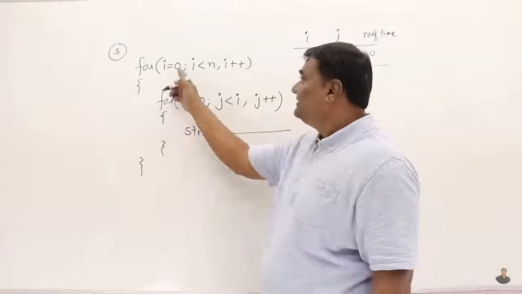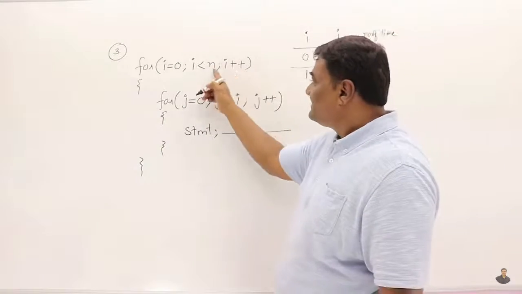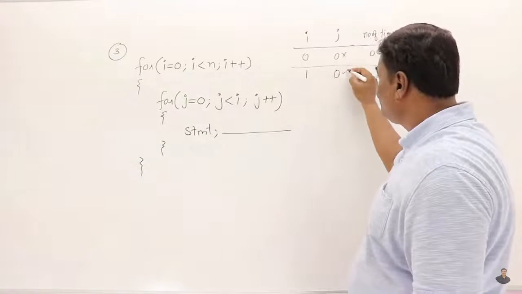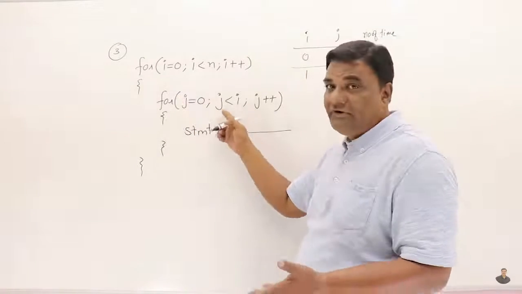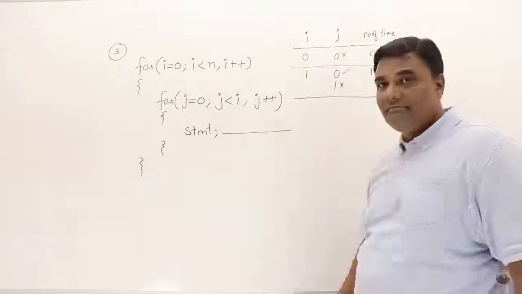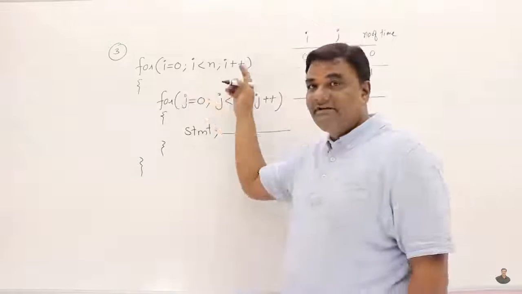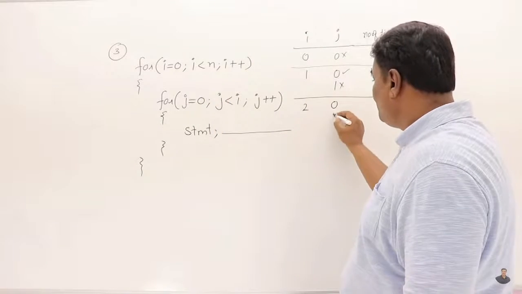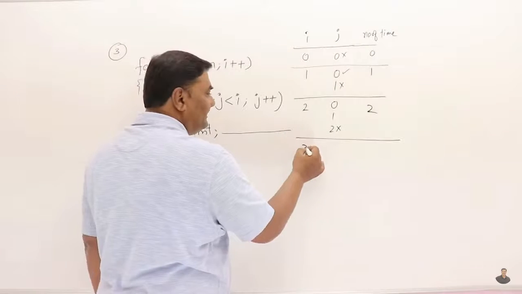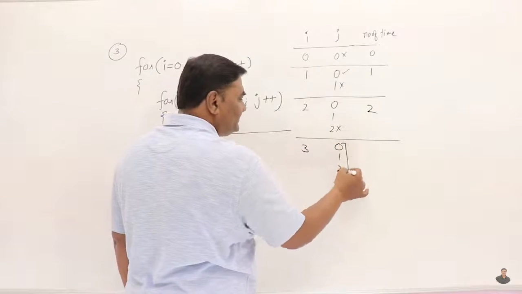Then this loop ends, again i plus plus, i becomes 1, i is less than n, suppose it enters inside. Then again this loop, 0 is less than 1, yes, for 0 it will execute. Then j plus plus, j is 1, 1 is not less than 1, so for 1 it will not execute. So how many times has it executed? 1 time. Then goes up again, i plus plus, i becomes 2, then j will execute for 0, 1, and when it becomes 2 it will stop. So this will repeat for 2 times. And when i is 3, j will take 0, 1, 2, so this will repeat for 3 times.